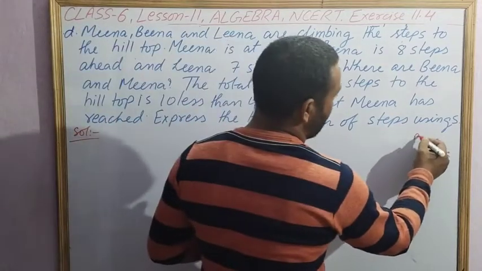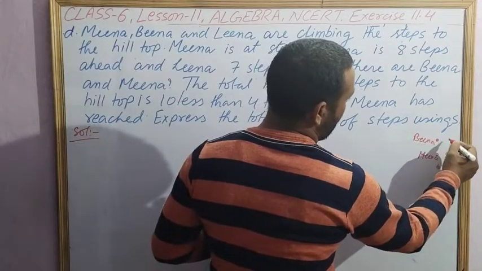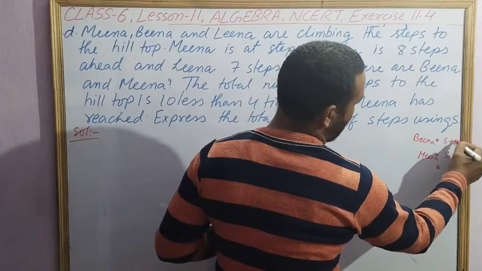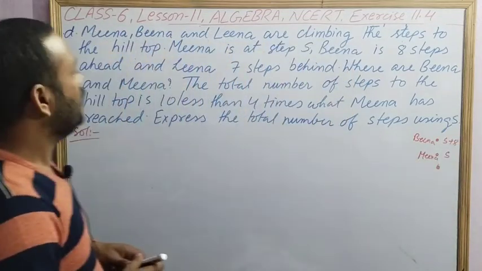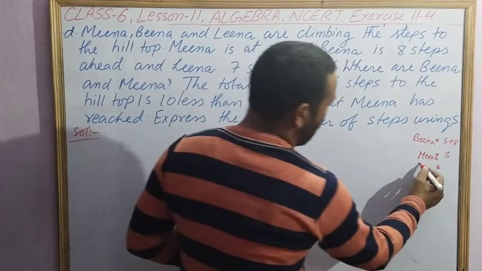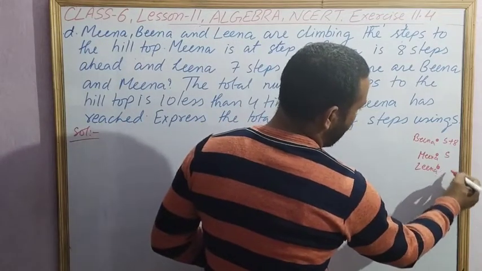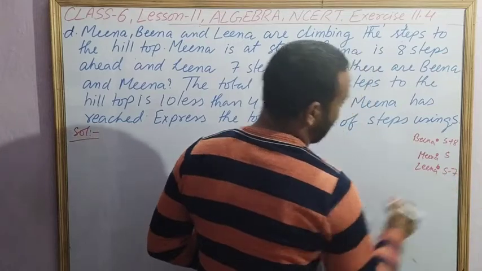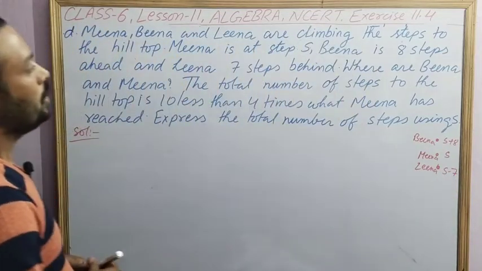Beena is here. Ahead means she is before Meena, that is 8 steps ahead means S plus 8. And Leena is 7 steps behind, that is S minus 7.